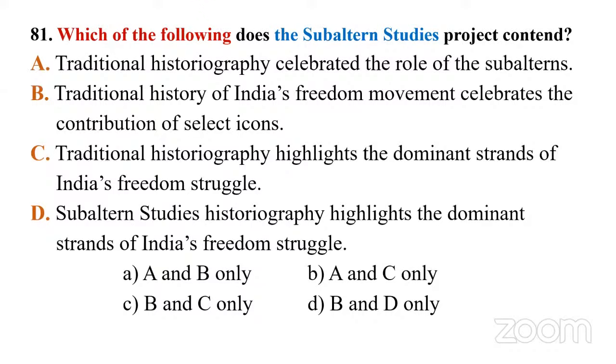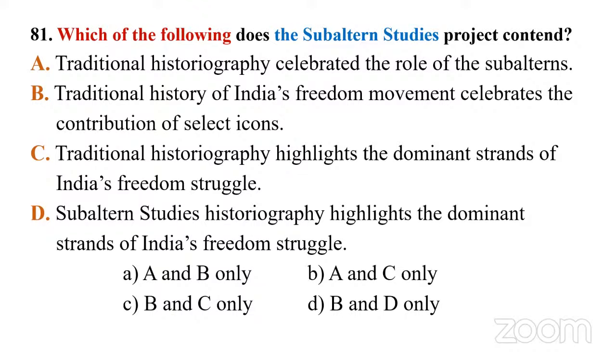When we say the subaltern, it refers to the marginalized people, right? Not the mainstream one or the mainstream history. The history of the marginalized people like the aborigines, the Dalits, and others, right? Now let's look at the four statements below. Capital A, traditional historiography celebrated the role of the subalterns. The subalterns here refers to the marginalized people. Historiography refers to history writing. So do you think traditional historiography celebrated the role of the subalterns?